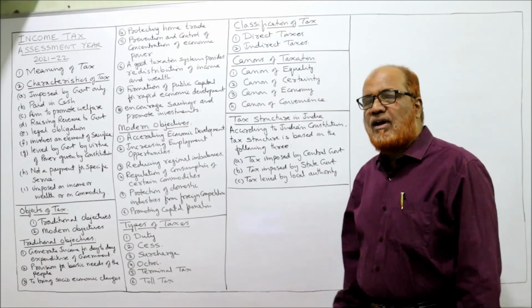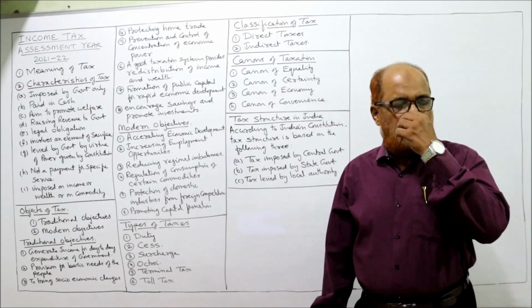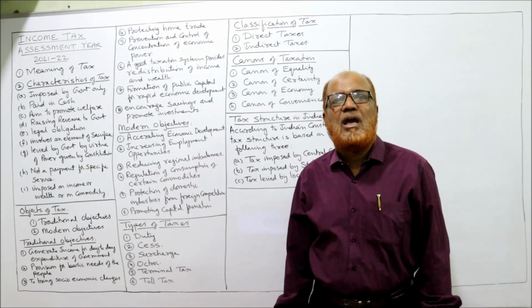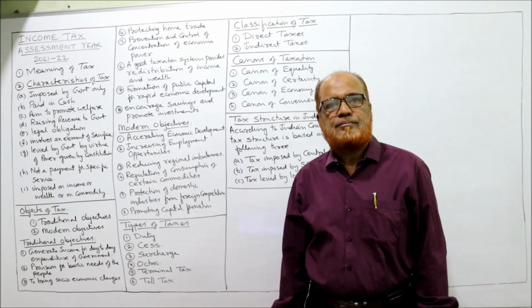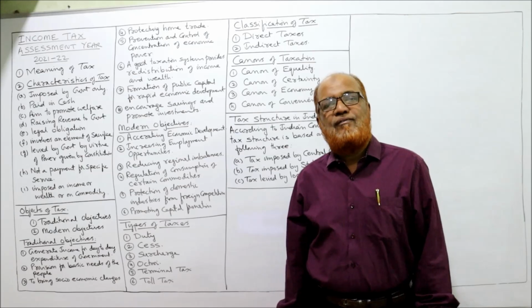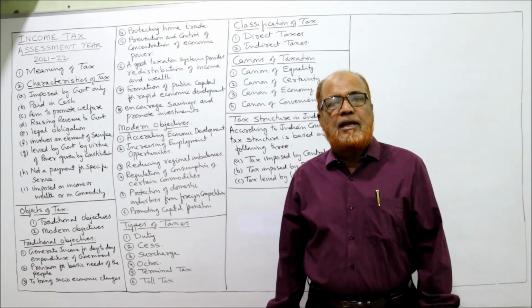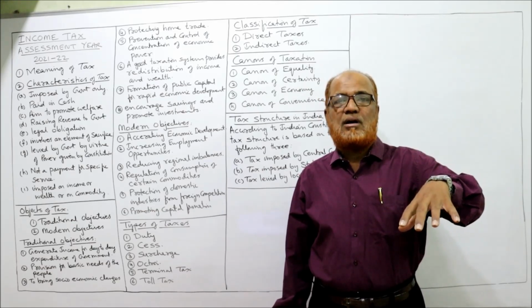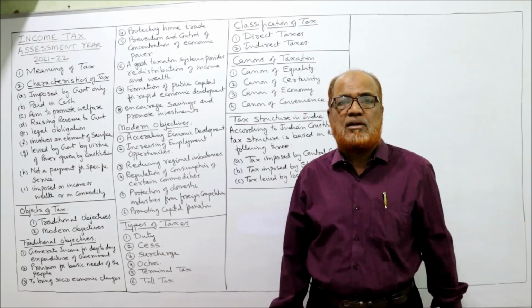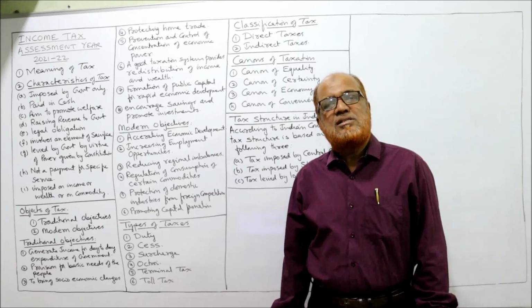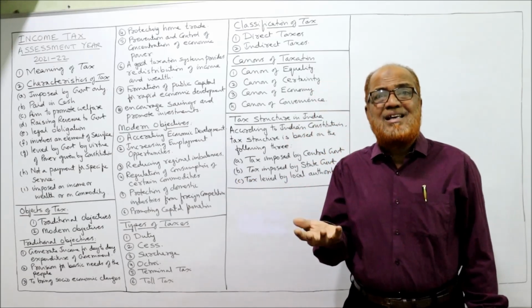Next one is regulation of consumption of certain commodities. See, the people will consume so many commodities, but some commodities are injurious to health and some commodities are compulsory. Example, liquor and cigarettes, which are injurious to health. So the government will impose heavy taxes on these commodities to discourage the people from consuming them. Similarly, some commodities are essential.